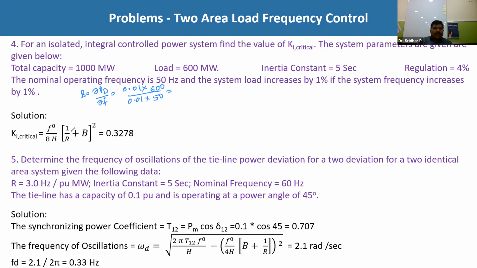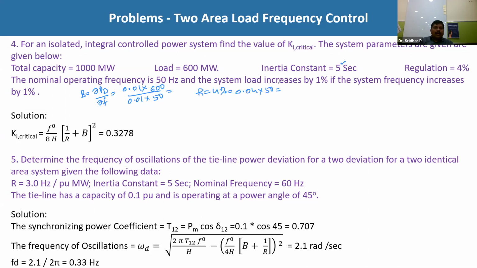Next, R. Any information is available on the R? No, this is not given here. And H is straight away given as 5 seconds. Sorry, regulation also they have given. Regulation is 4%. So R is equals 4%, so 4% is nothing but 0.04 into 50. So this is the value for R.